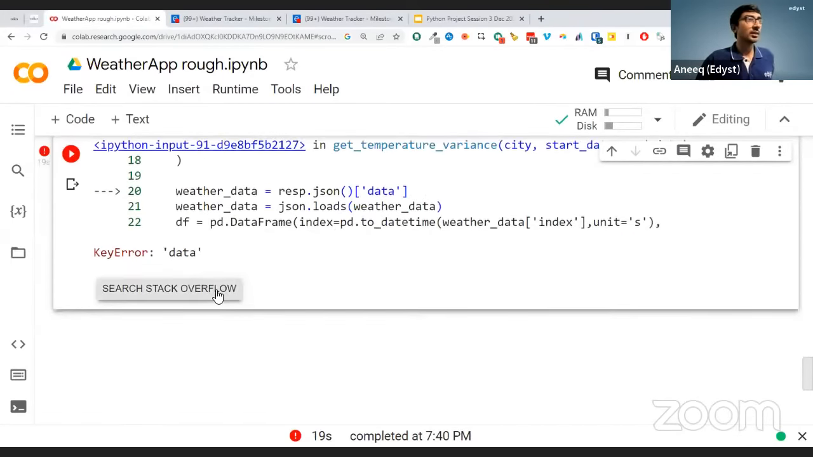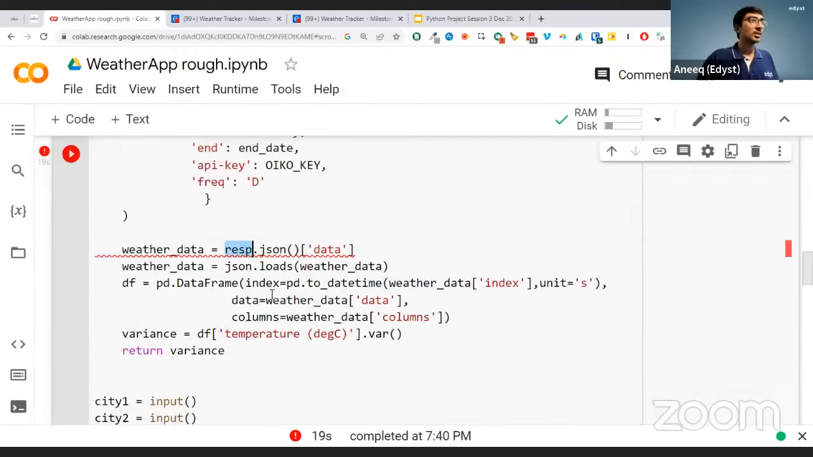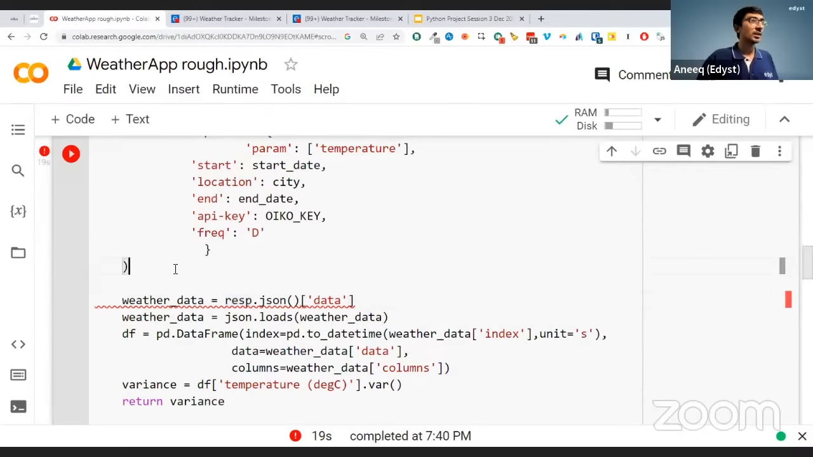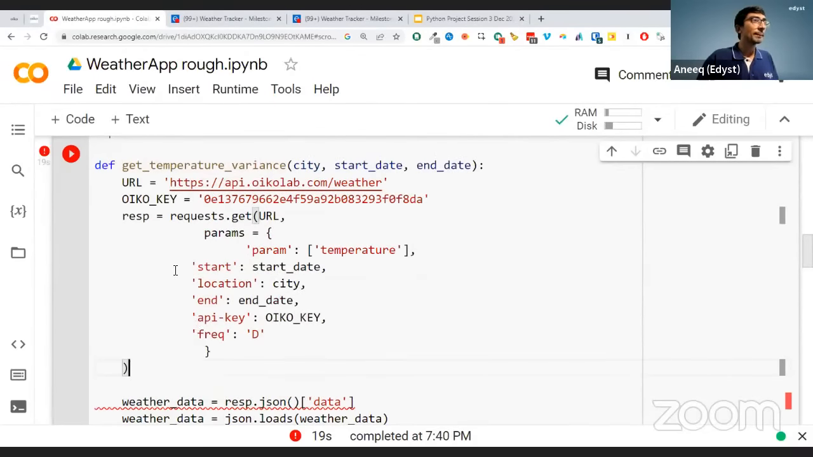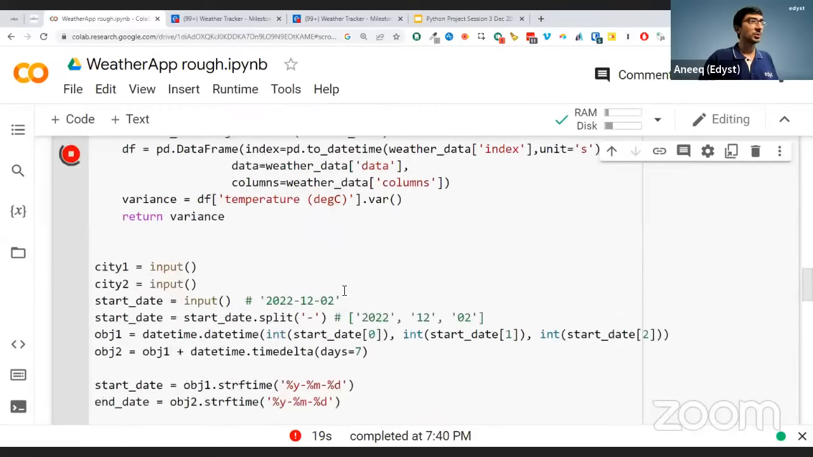All right. Okay, it's not getting in data. So we have to see what happened here. Is response.json of data? Is the response not coming? URL is given. Param is this. Start date. Location is city. End date. Oiko key is given. Frequency is date, I think. One second. Let me also print response.json over here so that we come to know what's the issue.